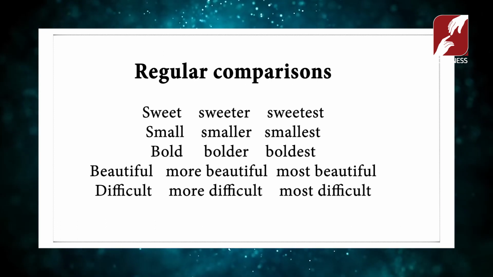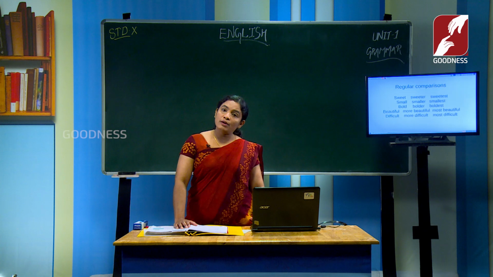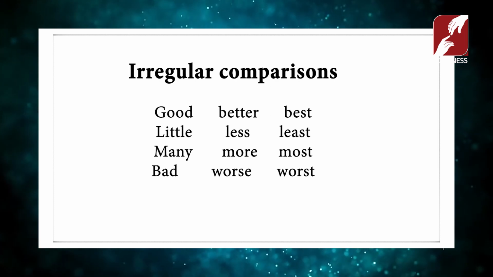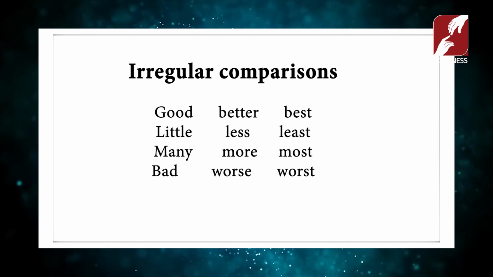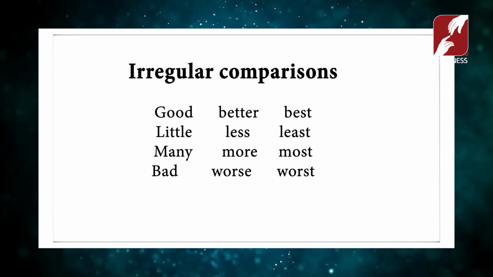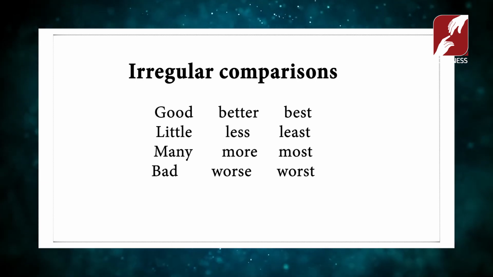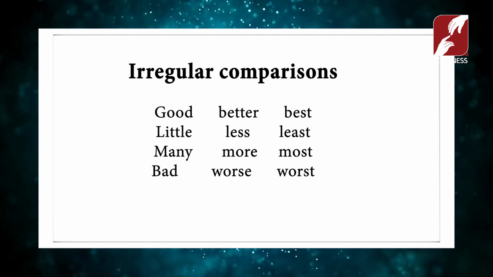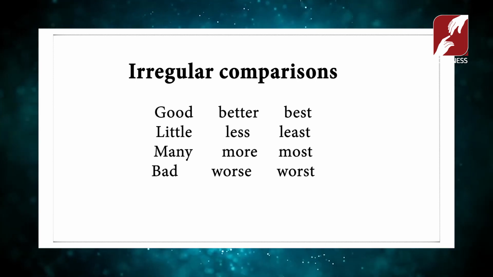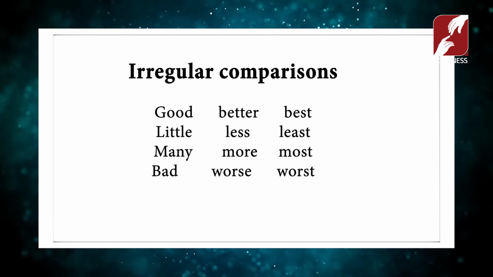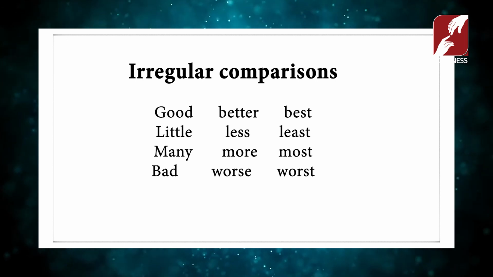These are some examples. There are some irregular comparisons also. Good, better, best. The first one is the positive degree, the second is the comparative degree and the third is the superlative degree. And little, less, least; many, more, most; bad, worse, worst. These are some examples of irregular comparisons.